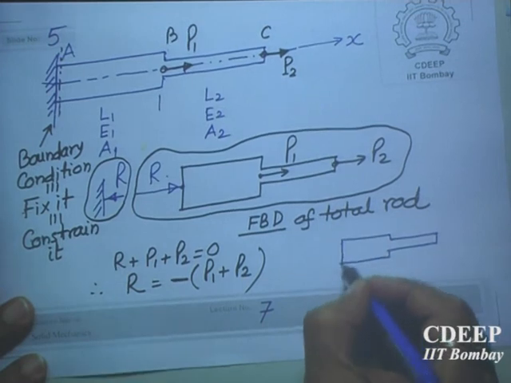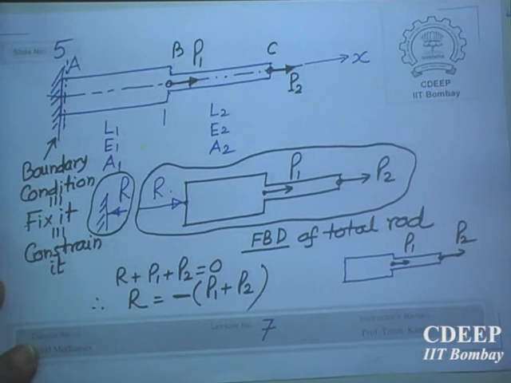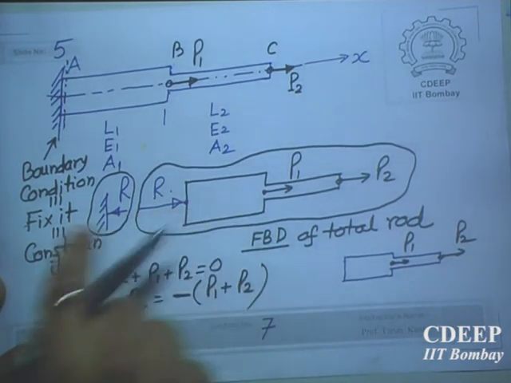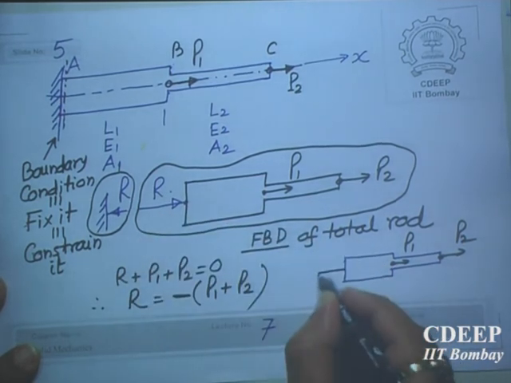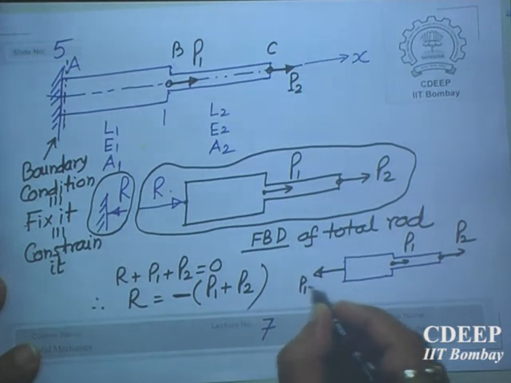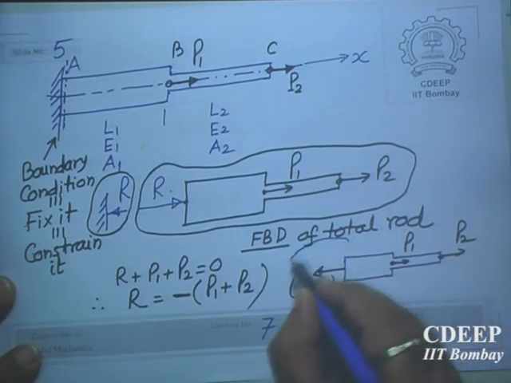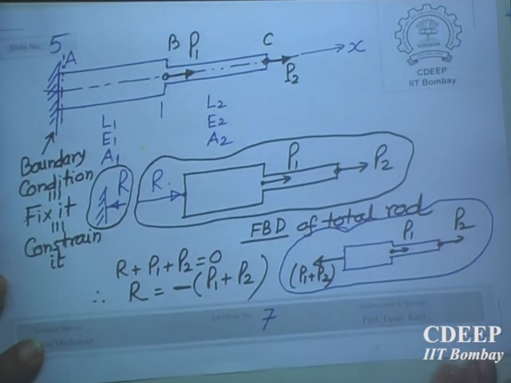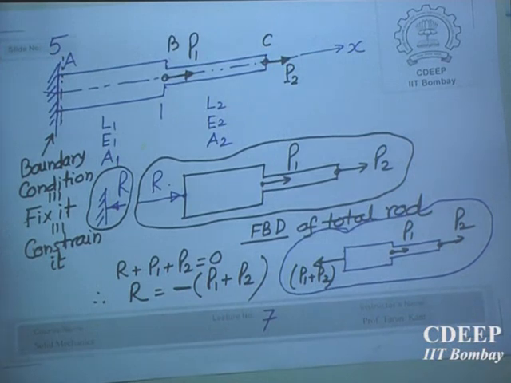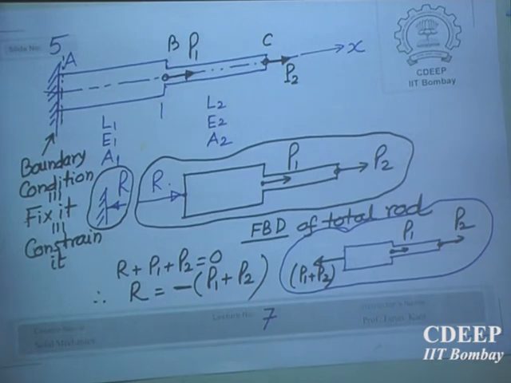I repeat the same thing a number of times perhaps. The sign has to be changed, and its value is P1 plus P2. So your answer should be shown clearly like this. Now this body is in a state of equilibrium, and this is the correct diagram, with sum of forces 0.